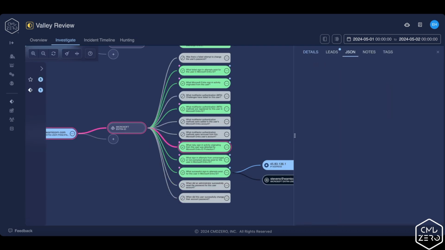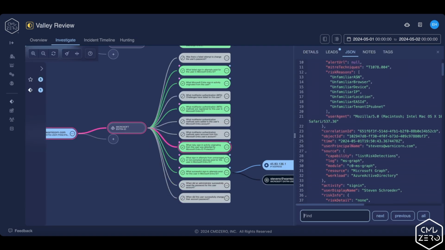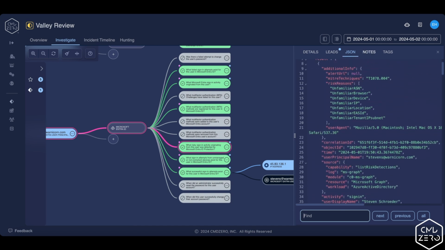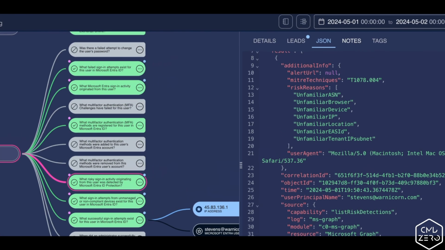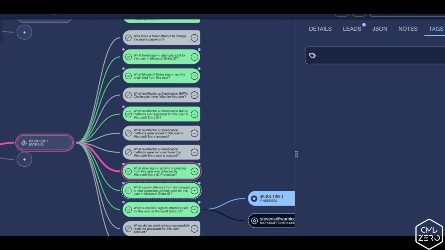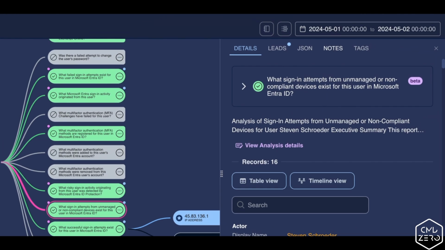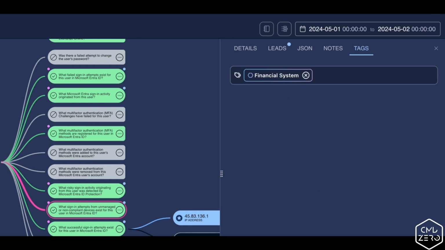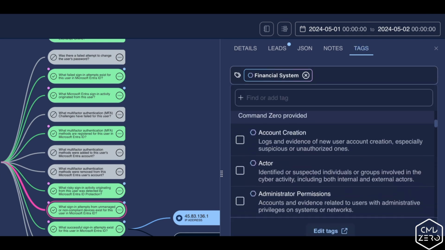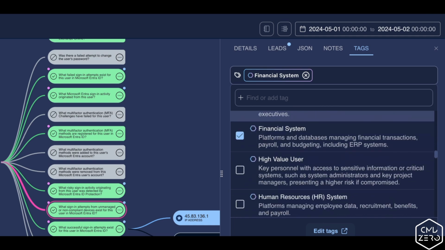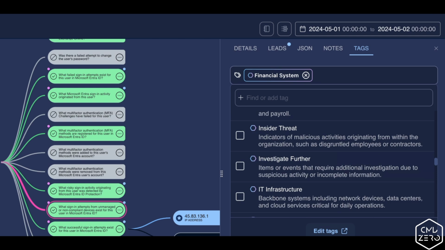Analysts can always view the raw JSON data returned from any one of the underlying API calls, as well as review organizational notes and tags for each and every question. Tags can also be expanded, added, and there's a curated set that comes from Command Zero.